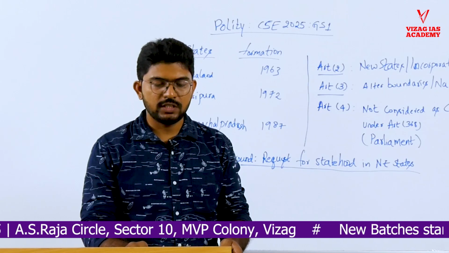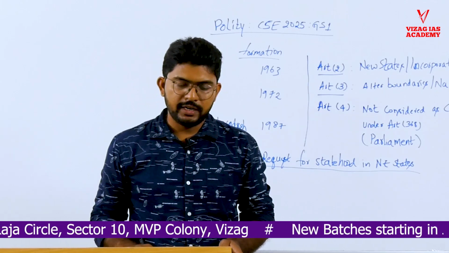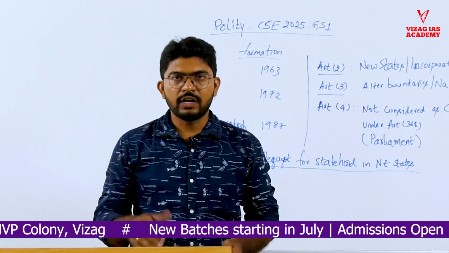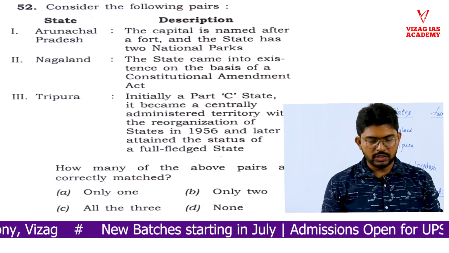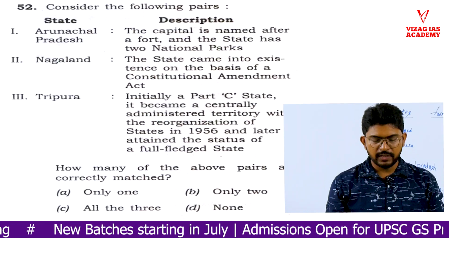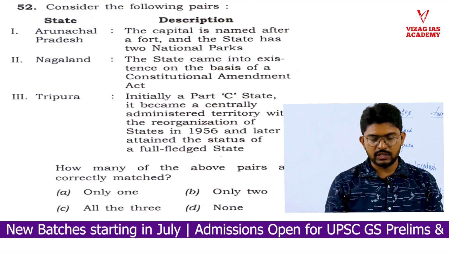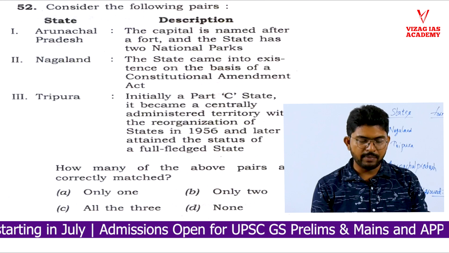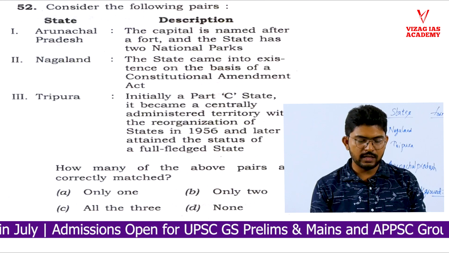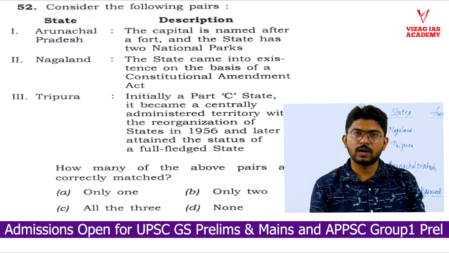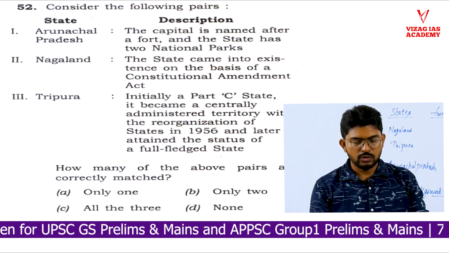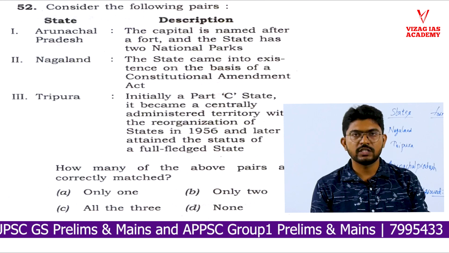The next question is the 52nd question, and it is about reorganization of states, especially related to northeastern states. So we will read out the question first. The question states that three states are given and some description is given. First state is Arunachal Pradesh. The statement is that the capital is named after a fort and the state has 2 national parks. So what is the capital of Arunachal Pradesh? Itanagar.